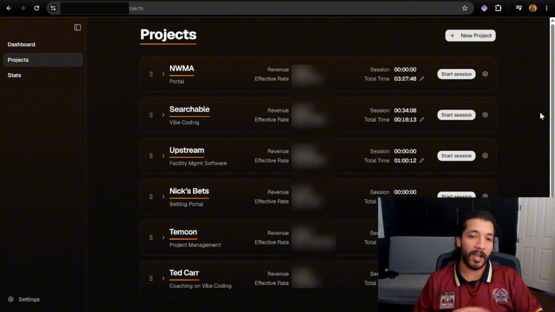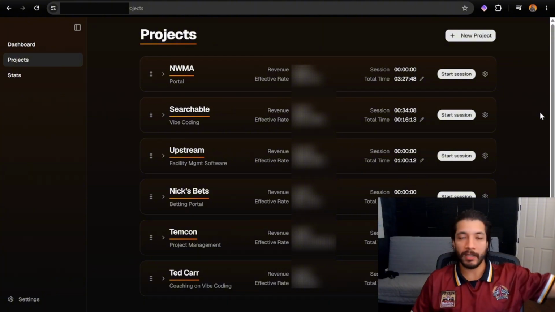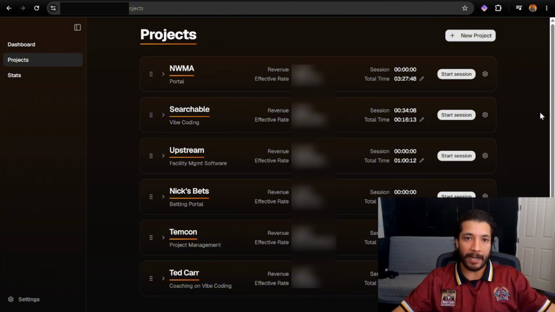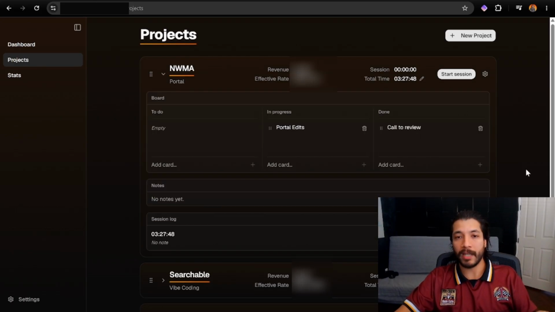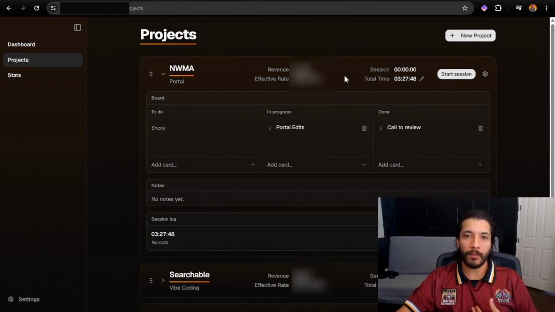I just wanted something that cut out the clutter. It had all the features that I wanted without asking me to subscribe to this crazy level per month or anything like that. And so what I created here was a very basic thing that helped me manage basically two things. One, it helped me track my time in different permutations of it. So as you can see here, I have the overall revenue and then my time. And then through some calculation, I have my effective rate, which is basically how much I earn per hour. And this has been more and more important to me because as a single person operation, if I'm not effective with my time, then I'm losing money.